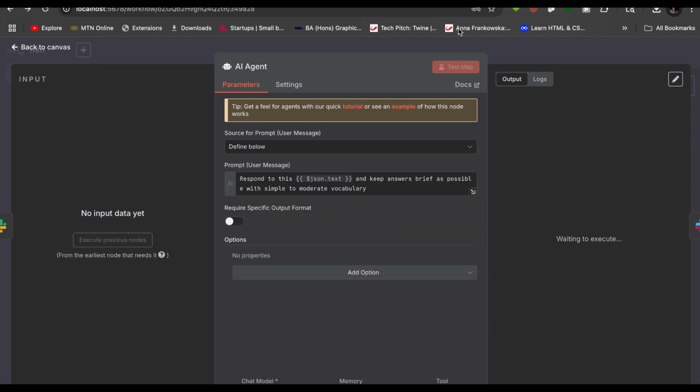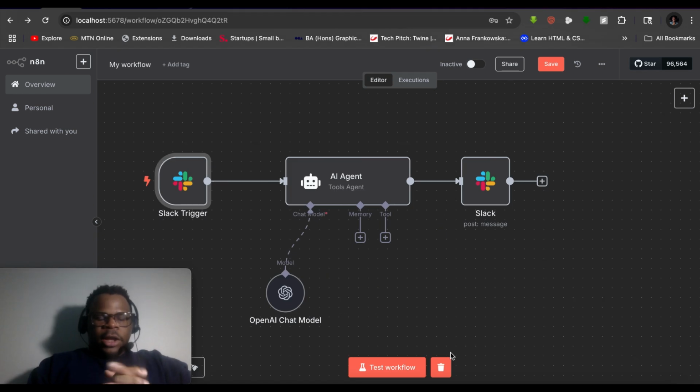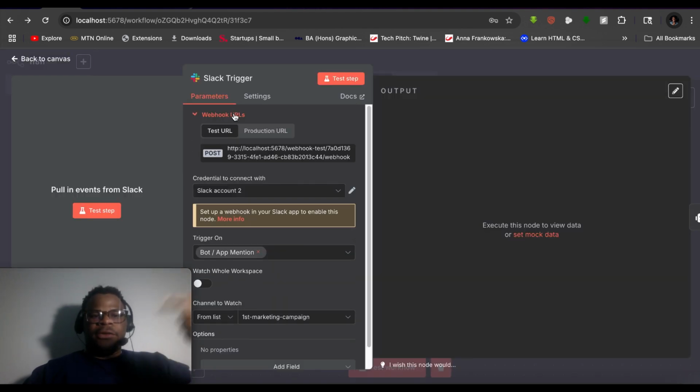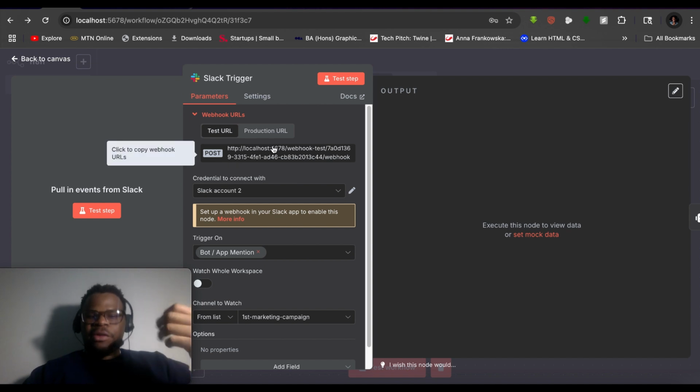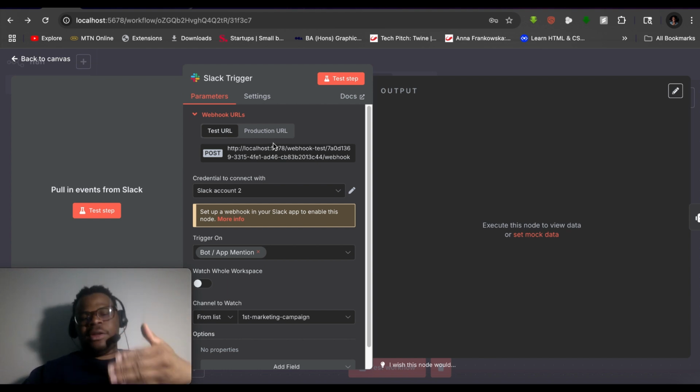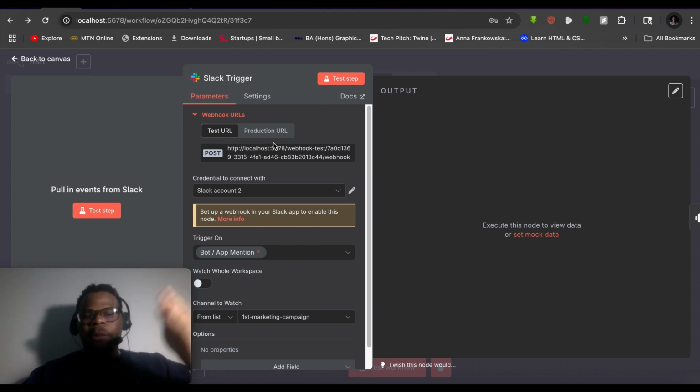Then after that, learning how to expose the URL. So for this project, for testing it, we're going to be using this URL, but we have an issue with that because servers such as Slack cannot access this private URL to be able to extract the information from the n8n instance. So what we need to do is use a tool to expose this private host URL to the internet, so that the Slack server can communicate with it.